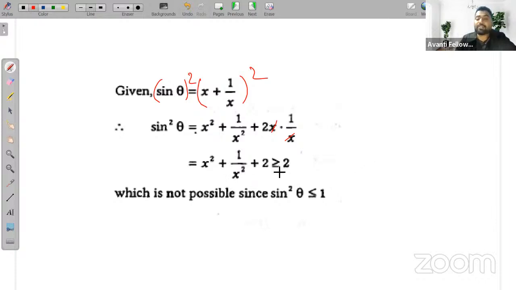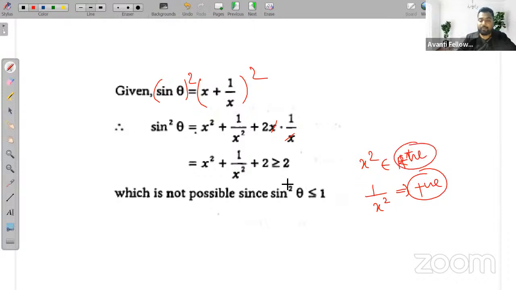Which is greater than equal to 2, because x square is always positive. And also 1 upon x square is always positive. This is also always positive. ठीक है, ये भी पॉजिटिव हो रहा है और ये भी पॉजिटिव हो रहा है. Some positive number plus some positive number plus 2 will be greater than equal to 2 or not? Yes, it is greater than equal to 2. But we know